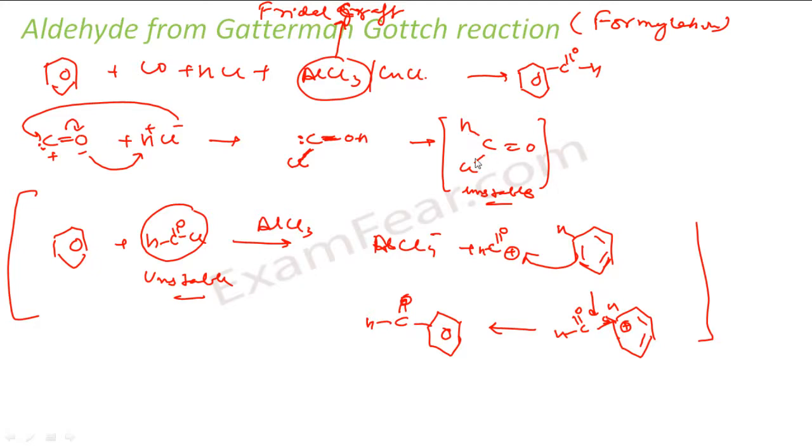So typically you don't get this in market. It's very, very unstable product. But for Friedel-Crafts acylation reaction, this is required, right? So Gutterman-Koch reaction is nothing but an add-on to Friedel-Crafts reaction, where it says that, okay, you don't have this, it's difficult for you to prepare this because it's unstable. So let me give you a method to prepare this. So carbon monoxide and HCl, you get this, but for a very small fraction of seconds. So in that time only it reacts with benzene and forms benzaldehyde.